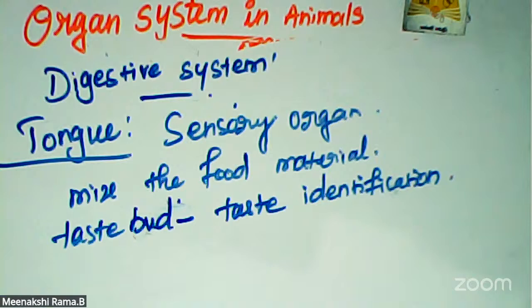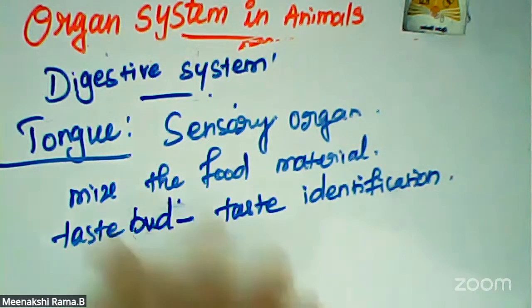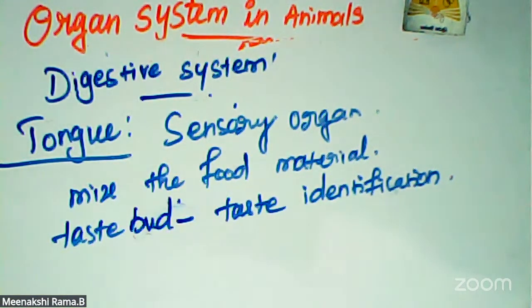The masticated food in the buccal cavity becomes a bolus. The tongue rolls it and passes it through the pharynx to the esophagus. During the swallowing action, the epiglottis closes and prevents the food from entering the trachea. So this is the function of the tongue. The tongue is a muscular and sensory organ. It helps to mix the food. The taste buds help in taste identification of the material.